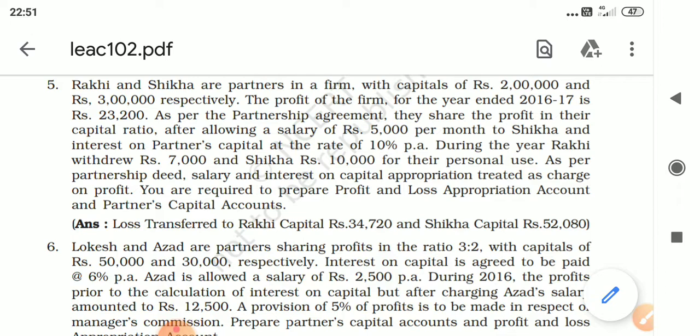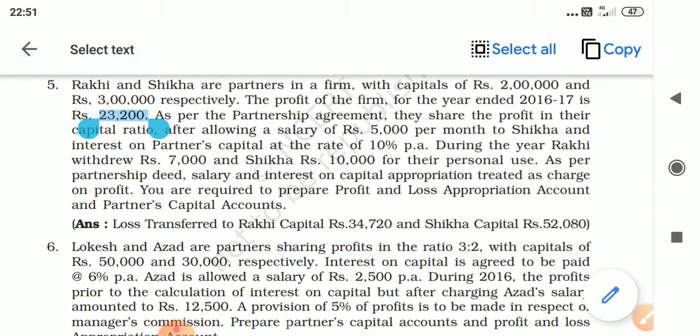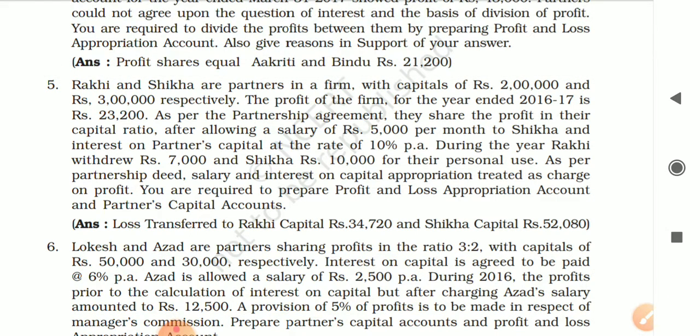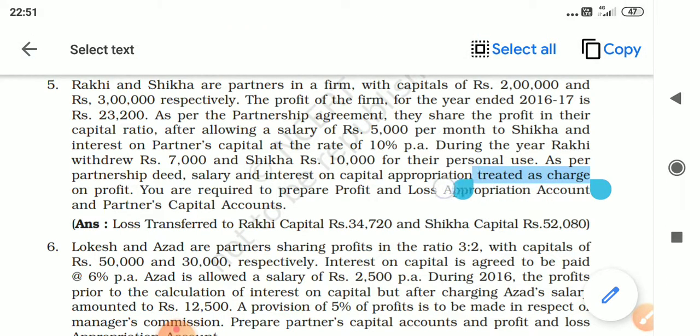Now children, here you can stop. The profit is 23,200. If you give 5,000 per month to Shikha, it comes to 60,000. So here the profits are inadequate. The firm has earned a profit, but it is not sufficient. Let us see how to deal with this. During the year, Rakhi withdrew 7,000 and Shikha 10,000. Okay. As per the partnership deed, salary and interest on capital appropriation treated as charge on profit. So here they have clearly mentioned it is charge on profit, not appropriation of profit.